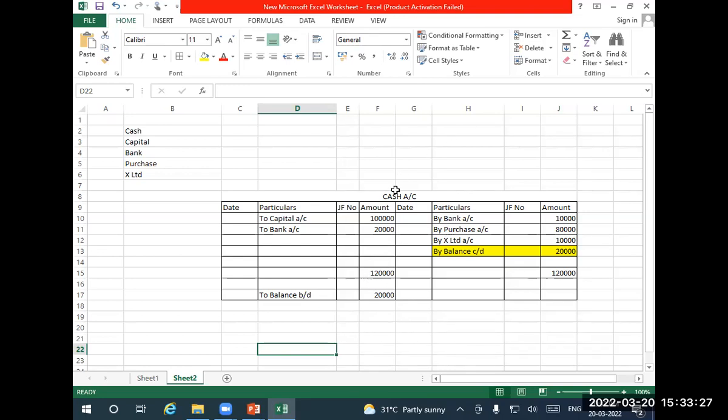So ledger account will tell you the detail about that particular account over a period of time, and also it tells about the closing balance of that account. So what is this B/D? Brought down. And C/D means carried down. It is just carried down from the balance difference, and it is again brought down to the next month or next date. Ledger can be balanced at any given point in time. Normally weekly; cash ledger may be balanced on a daily basis.